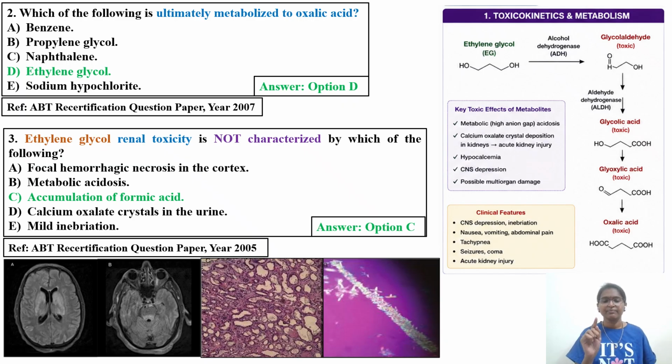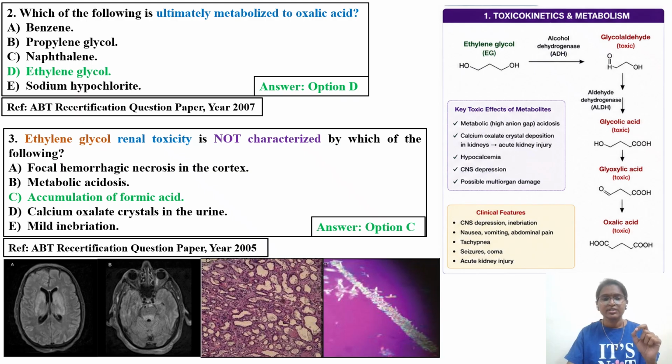Next question, asked in the 2007 ABT recertification question paper: which of the following is ultimately metabolized to oxalic acid? If you remember ethylene glycol metabolism, the answer is in green text, ethylene glycol. To confuse you, the examiner also included option B, propylene glycol. The rest, benzene, naphthalene, or sodium hypochlorite, you can neglect, but you may get confused between propylene glycol and ethylene glycol. If you remember ethylene glycol metabolism carefully, you can easily answer this in your exam.